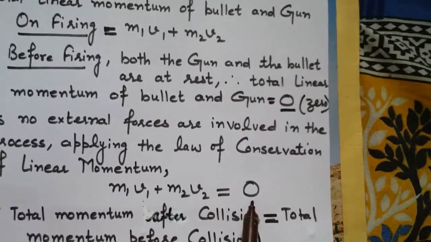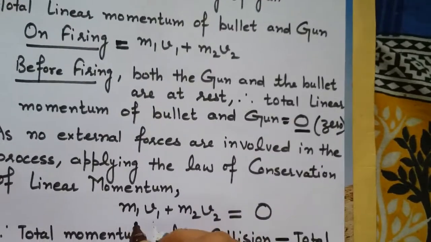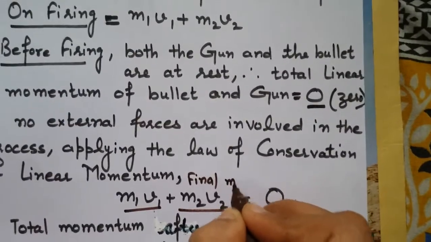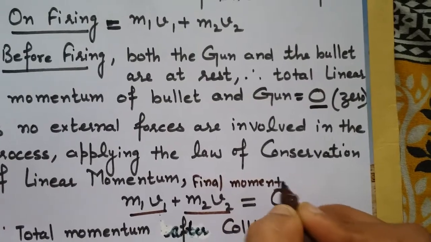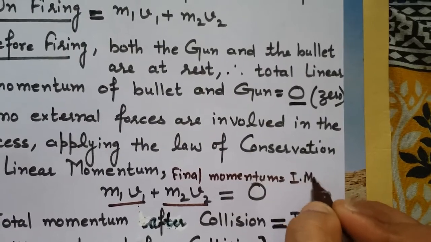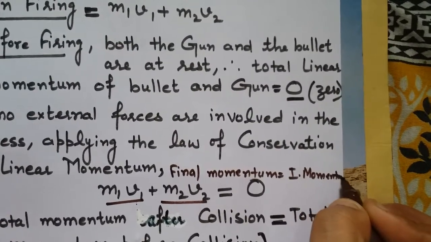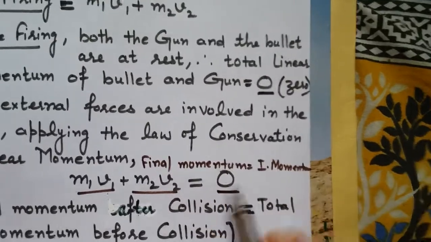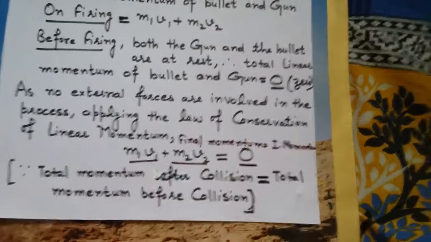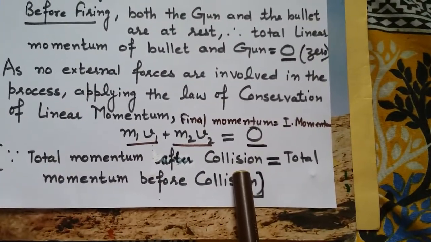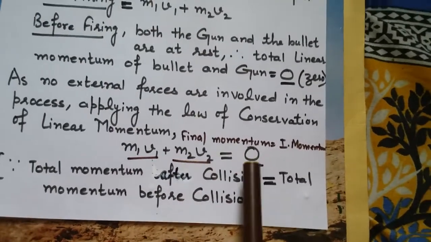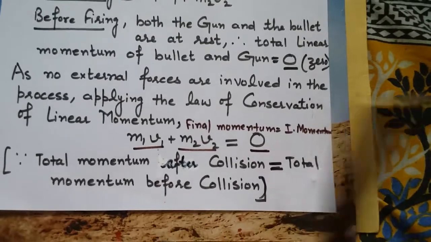You know, final momentum is equal to initial momentum. The initial momentum is 0. The final momentum is m1 v1 plus m2 v2. So the total momentum before collision is equal to the total momentum after collision.